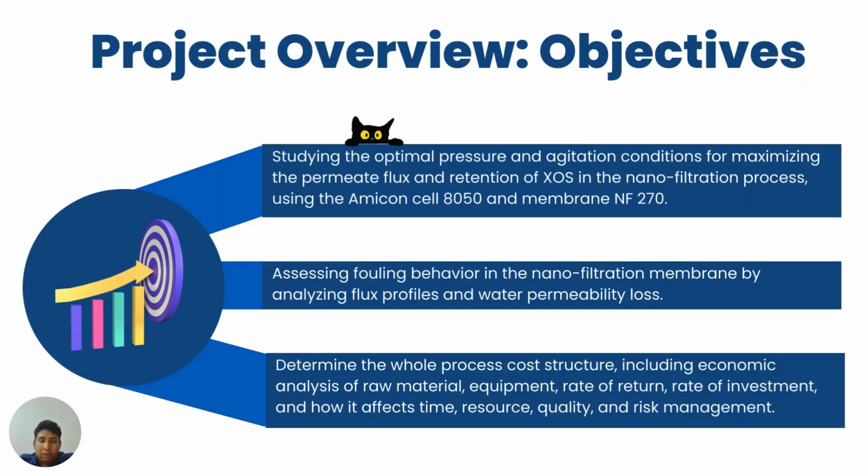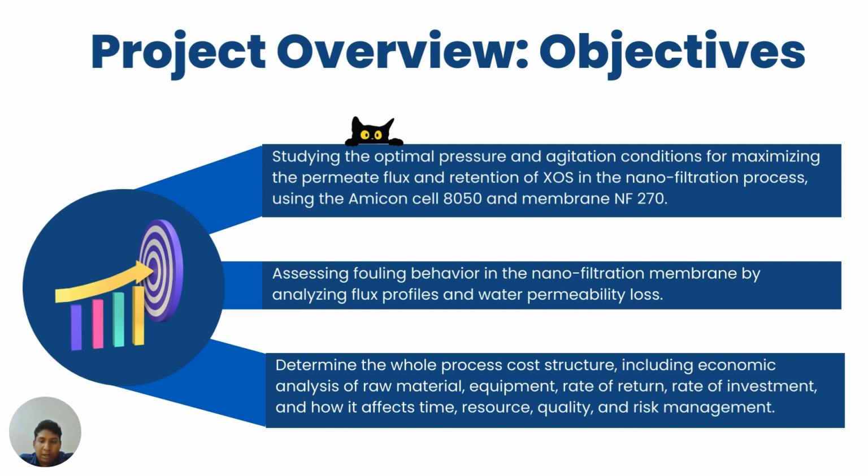So what are the objectives of this mini project? There are three objectives, two from the URP and one for the mini project. The first objective is to utilize the Amicon cell 8050 and membrane FF270. This experiment is to determine the ideal pressure and agitation parameters to maximize XOS permeate flow and retention in nanofiltration.